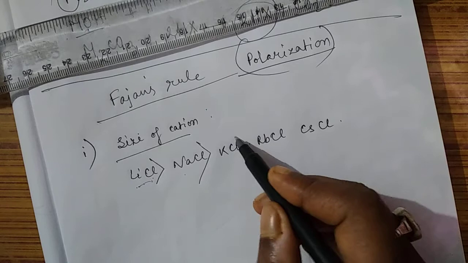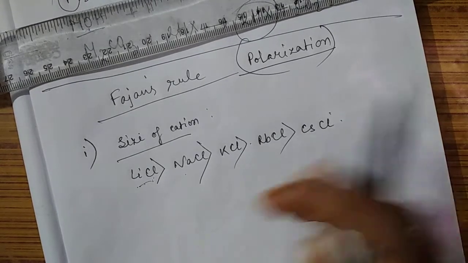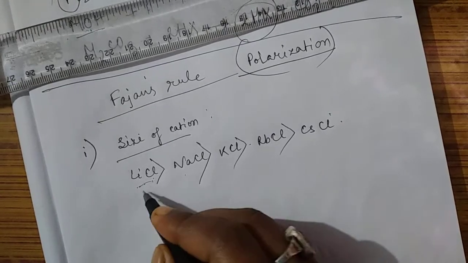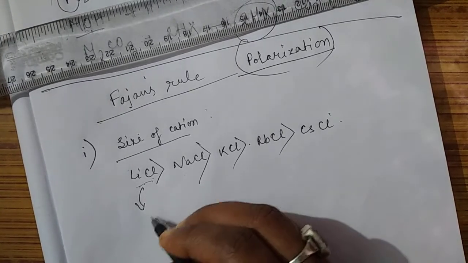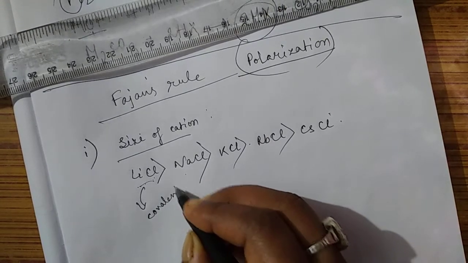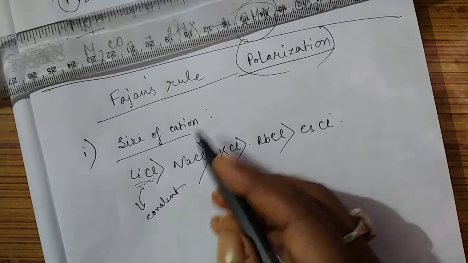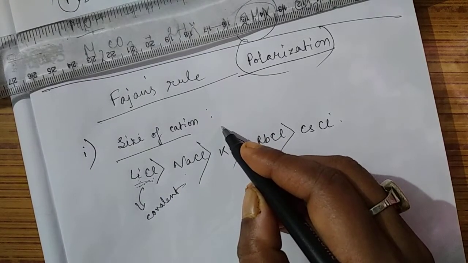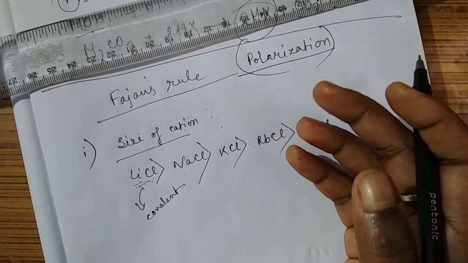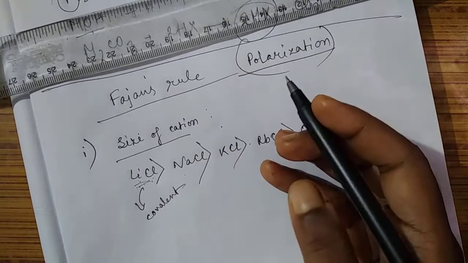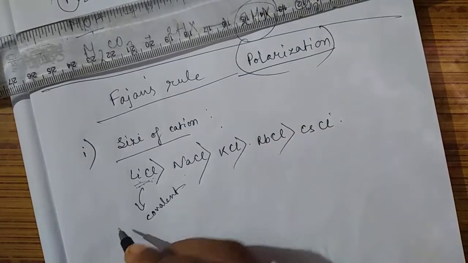So this bond will show the maximum covalent character, as the size of the cation is small. The smaller the cation, the higher is its polarizing power, and the higher is the covalent character.